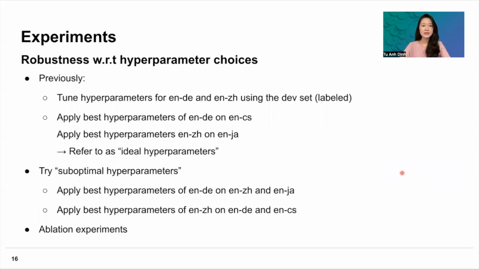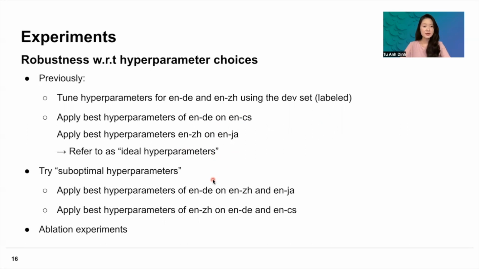Our next experiment is on robustness with respect to hyperparameter choices. Previously, we tuned our hyperparameters for English to German and English to Chinese using their labeled development set. And then we applied the best hyperparameter setting of English to German on English to Czech, and we applied the best hyperparameter setting of English to Chinese on English to Japanese because we expect more language similarity in this setting. So we refer to these as ideal hyperparameter setting.